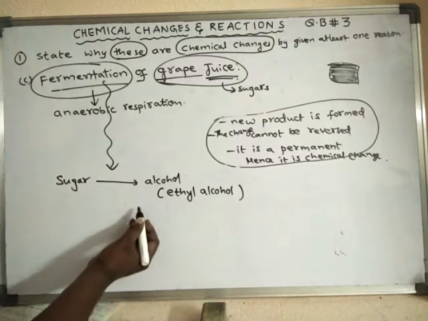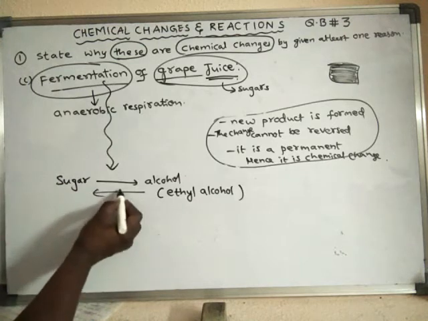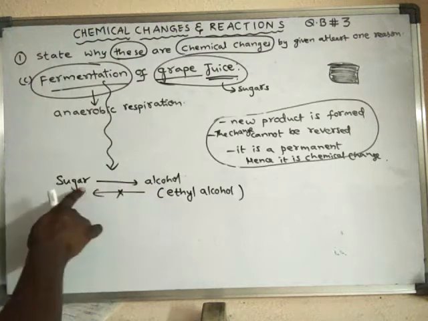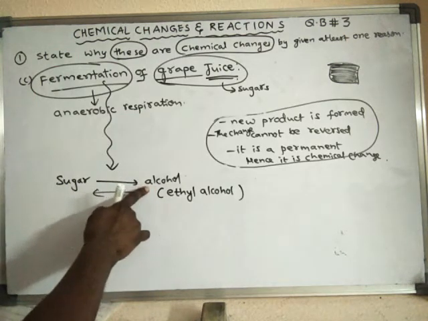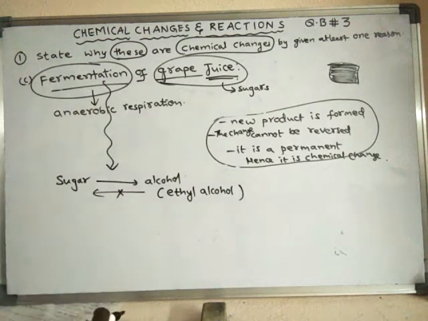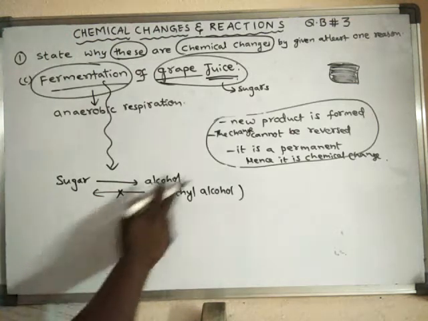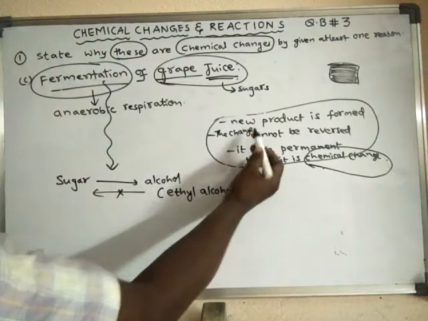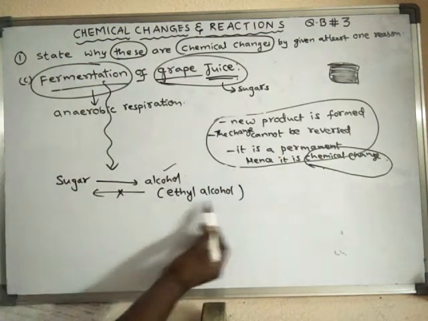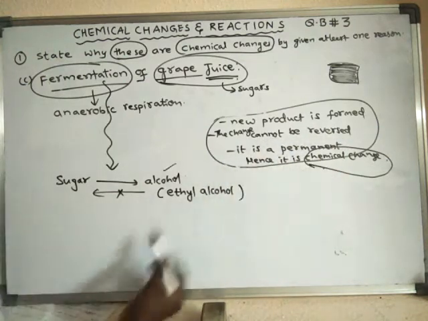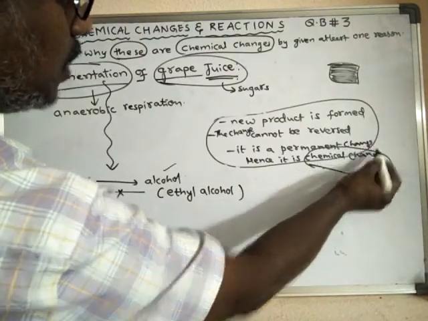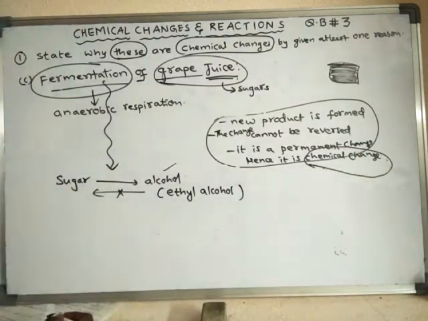See, actually, when alcohol is formed, from this alcohol we cannot get back the sugar. So that is the reverse change. Once this change has occurred, the reverse change is not possible. As the change cannot be reversed, therefore it is a chemical change. It is a chemical change because here also a new product is formed, ethyl alcohol. The change cannot be reversed, and it is a permanent change. So such types of changes are called chemical change.